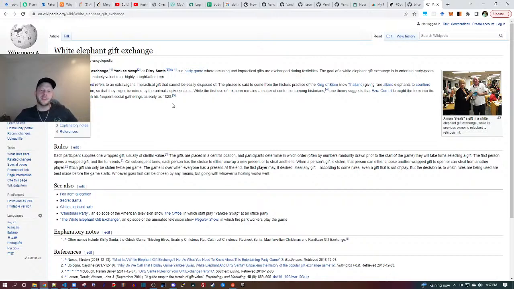Yes, it will. So it's a party game where amusing and impractical gifts are exchanged during festivities. I don't believe that's a hard and fast rule. I'm personally partial to exchanging useful gifts, but they are typically of small dollar value. An extravagant, impractical gift that cannot be easily disposed of.